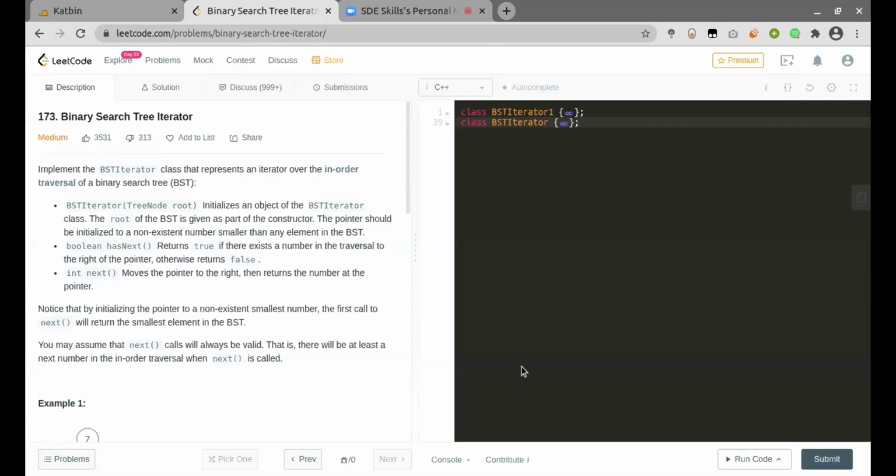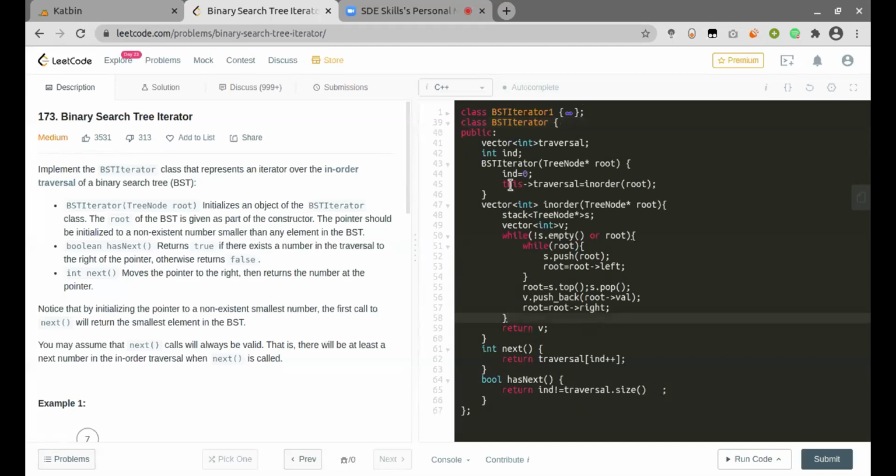So for space optimized, what to do? Two pointers will be used, something like that. Okay, let's go through this. So yeah, that's a good thing to discuss. Okay, let's finish this one first.